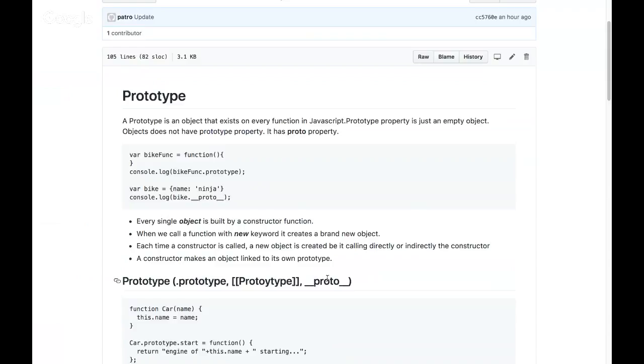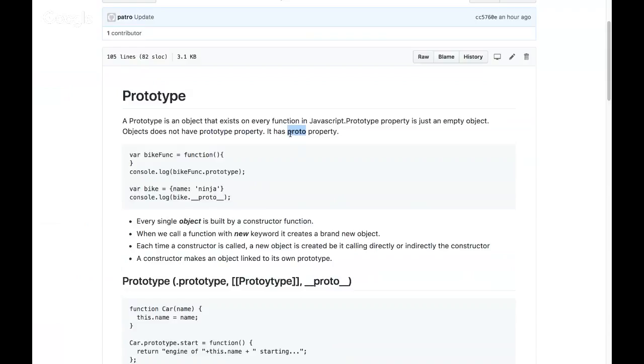It has something similar, which we call underscore underscore proto underscore underscore. Okay, I missed the underscores over here, so it has to be underscore underscore proto underscore underscore. That's the property name an object has, but the function has a property called prototype, small p.